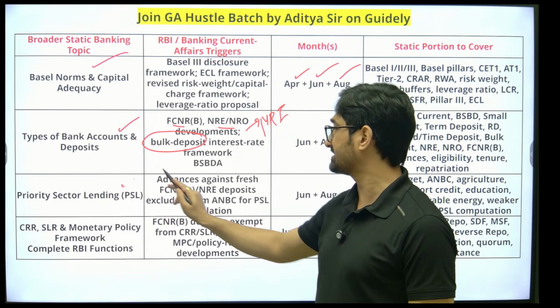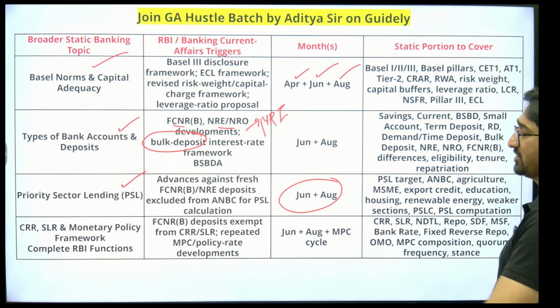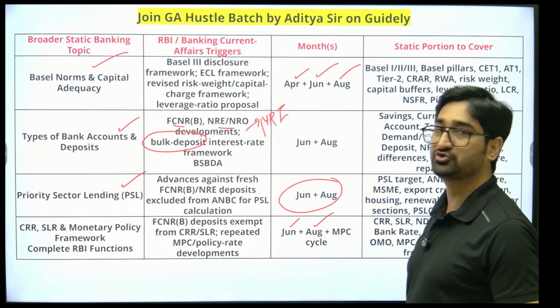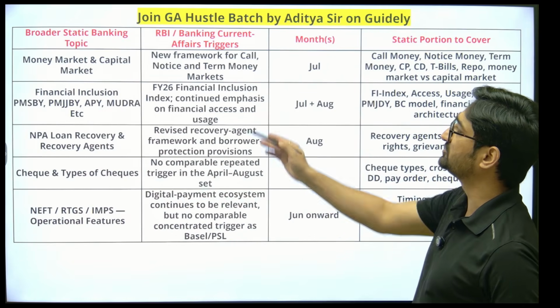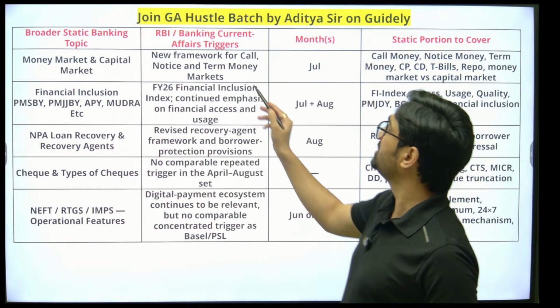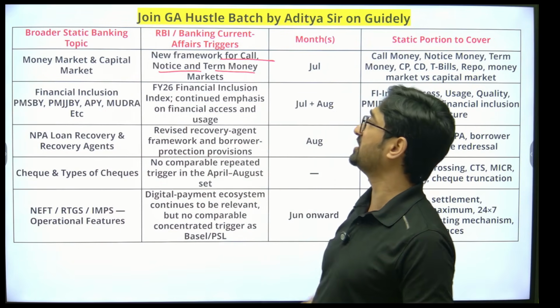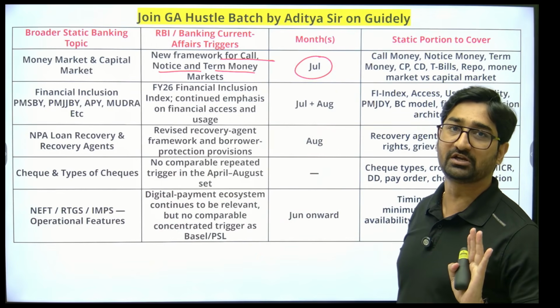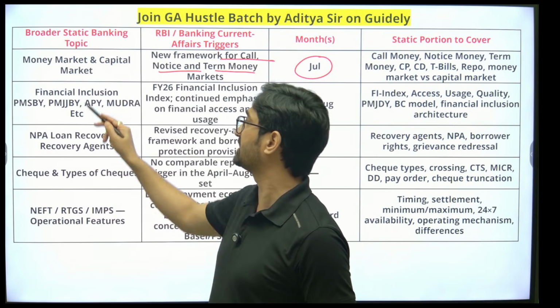तीसरा है आपका priority sector lending. Circular came in the month of June and August. Then CRR, SLR, monetary policy of August month and June month because of the updates in the monetary policy. Money market, capital market, new framework for the call money, notice money, term money recently announced in the month of July. So money market, capital market related one question we can expect or two questions we can expect.